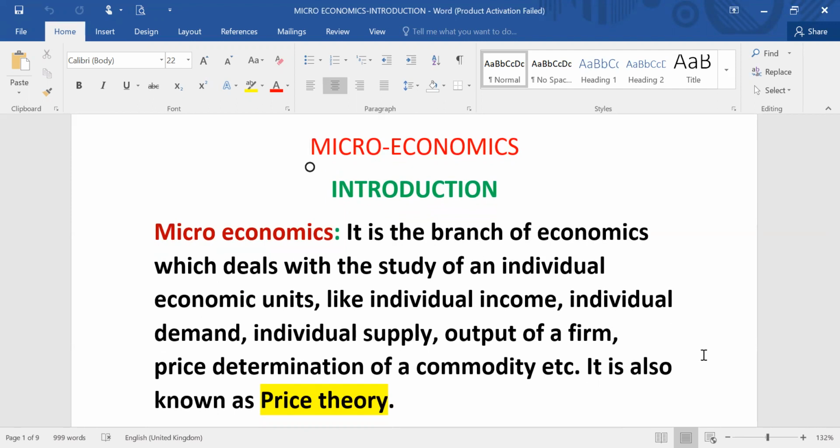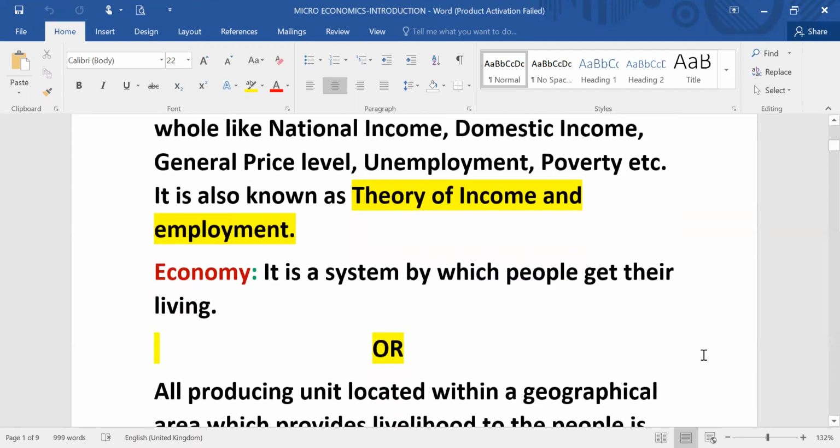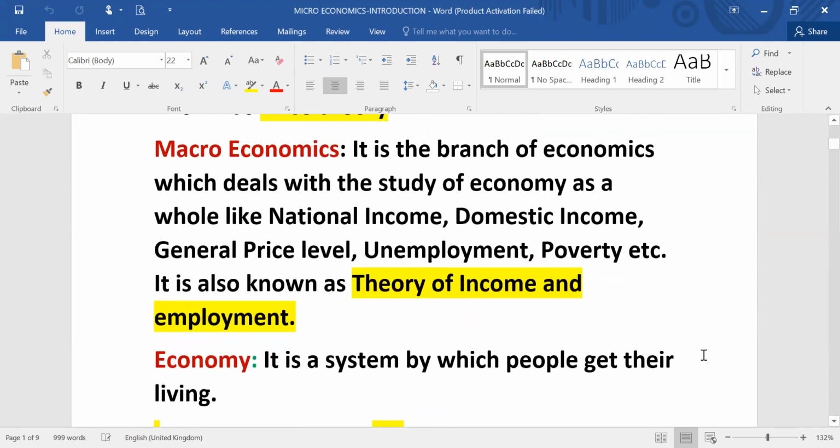So when we say microeconomics, we are studying individual economic units. Microeconomics is also known as price theory. The other name of microeconomics is price theory.